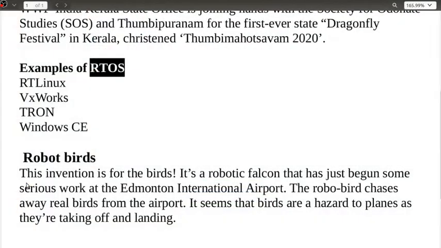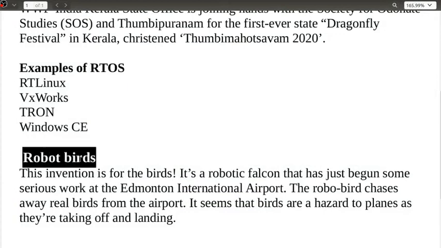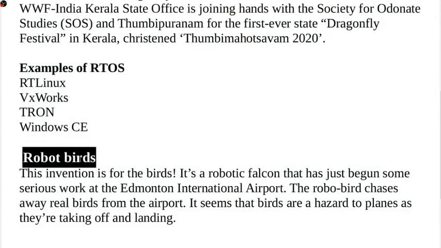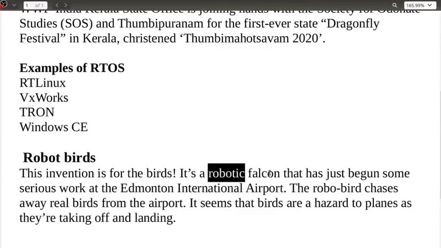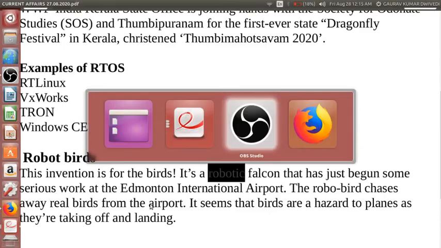Okay, starting with the last one. If I'm going to show you this, these are robot birds. These are the birds being prepared by humans, just like robots. And this is a robotic falcon which does serious work at the Edmonton International Airport. The basic work is to take away the real birds from the airport. Now I'm going to explain this.